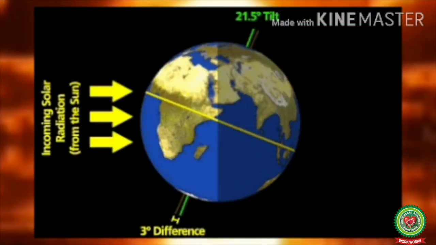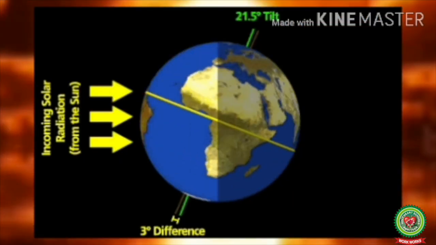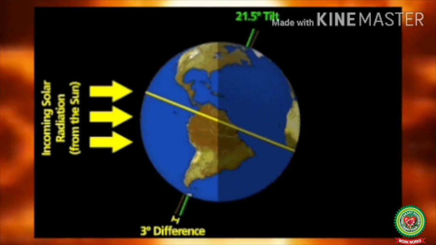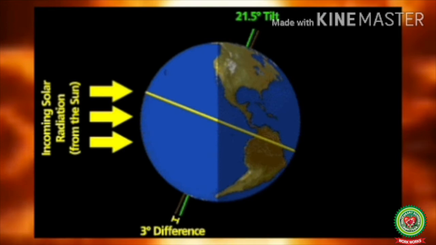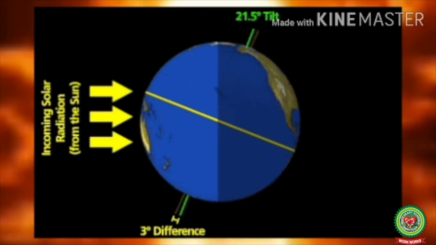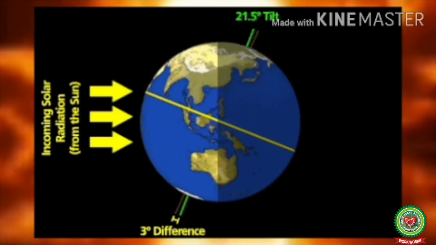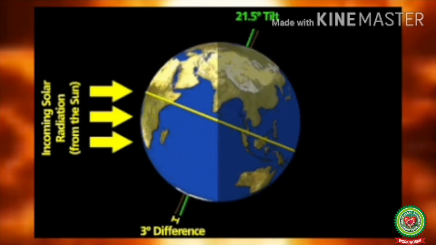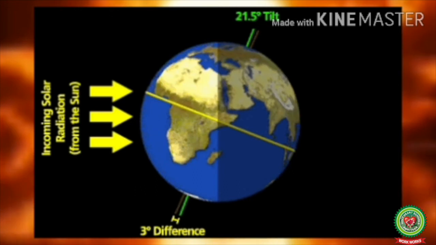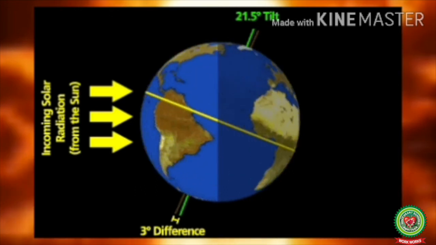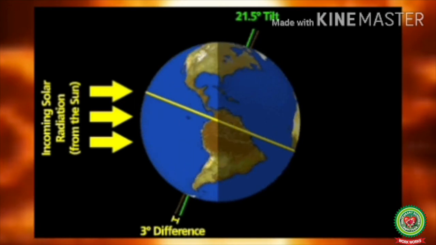Number 1, inclination of the sun rays. Inclination means tilting of the sun rays. Inclination of sun rays affects the solar insolation at a place by its area. Vertical rays have to heat less area than the inclined rays, so the heat per unit area provided by the vertical rays is more than that of inclined rays.